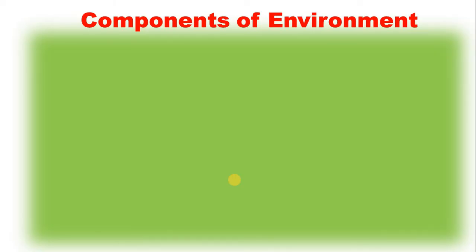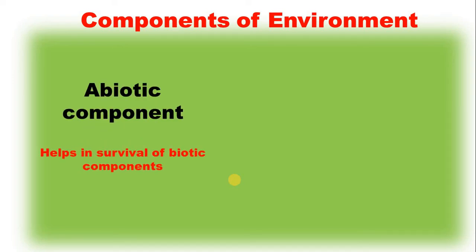So now we will discuss another type by which you can classify the environment or the components of environment, that is abiotic and biotic components of the environment. So abiotic component, as the name suggests, a means not and biotic means living. So those components of environment or those things present in the environment which are not living but they are helpful in the survival of biotic or living components are known as abiotic components.